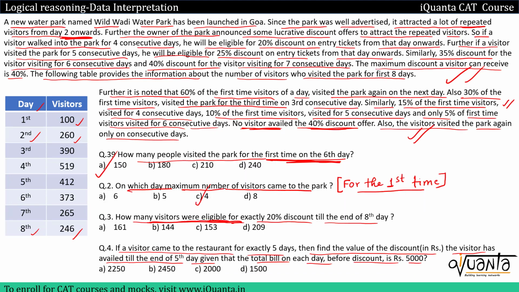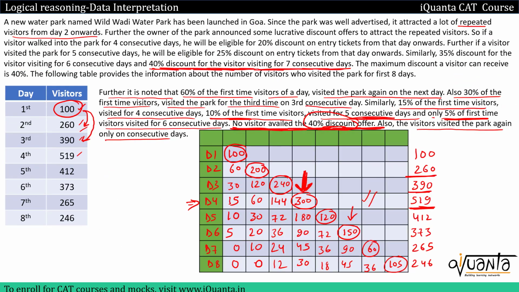Next one is, how many visitors were eligible for exactly 20% discount till the end of 8th day? So we are talking about exactly 20% discount. Regarding 20% discount, we were given that if a visitor walked into the park for 4 consecutive days, he will be eligible for 20% discount on entry tickets. So we'll count all those customers who have come to the park on the 4th consecutive day. So among these 100 customers on the 4th consecutive day, we got these 15, so they will avail exactly 20% discount.